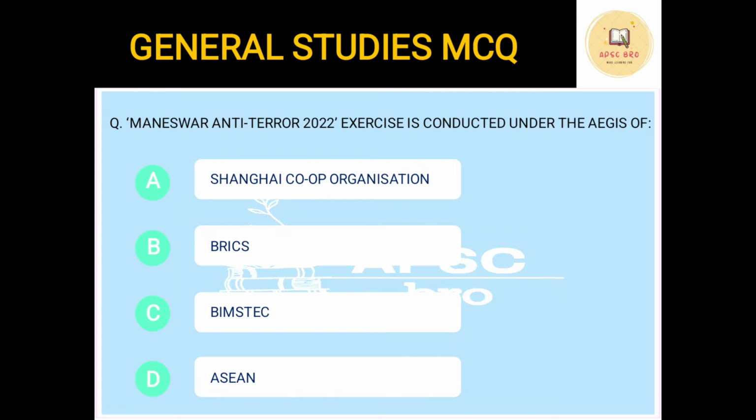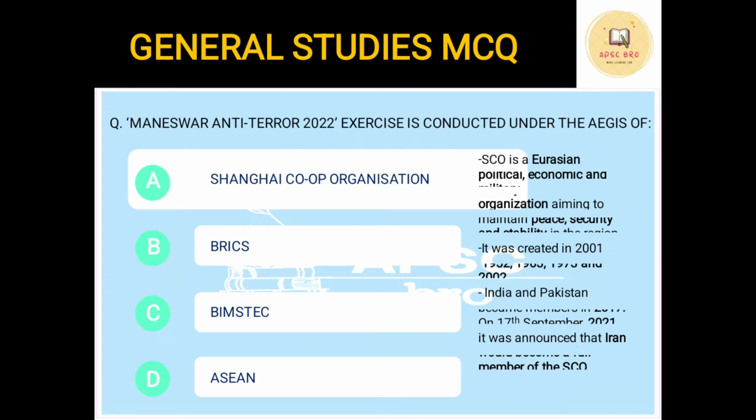Second aspect, we have to know all the multinational organizations like Shanghai Cooperation Organization, which is known as SCO, the BRICS, the BIMSTEC, the ASEAN. We have to know all their full forms, their headquarters, and other important informations. As of now, for this question, the answer will be Shanghai Cooperation Organization. Okay, SCO. Now, what is SCO? SCO is a Eurasian political, economic, and military organization aiming to maintain peace, security, and stability in the region. It was established in 2001. This is important.